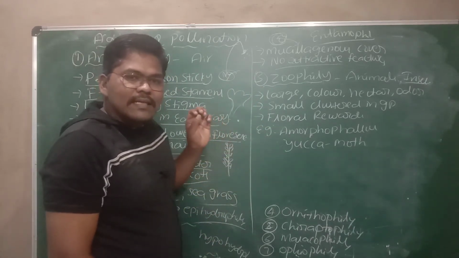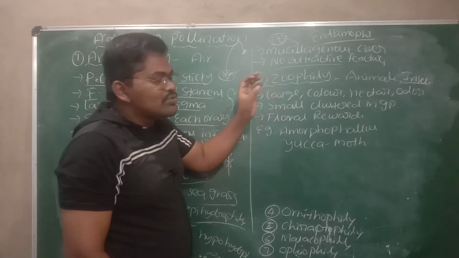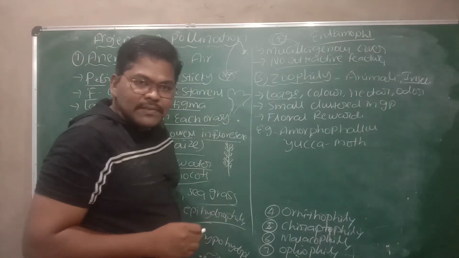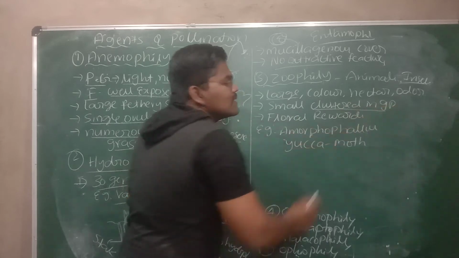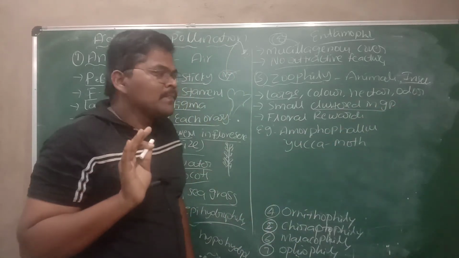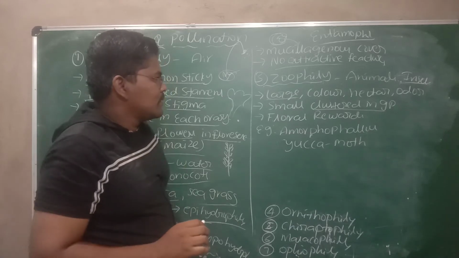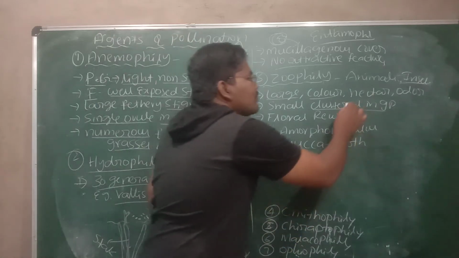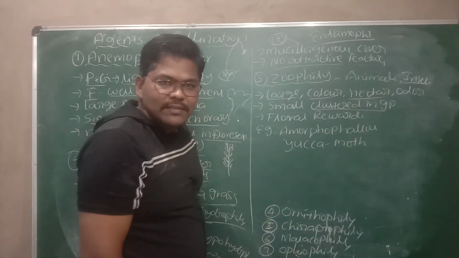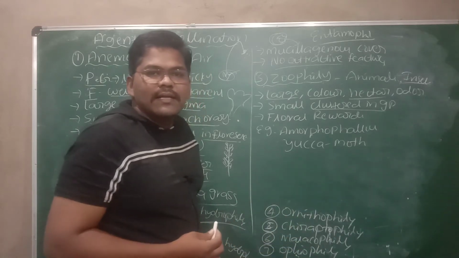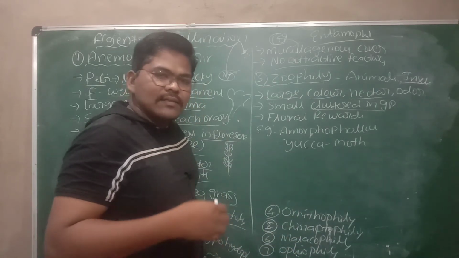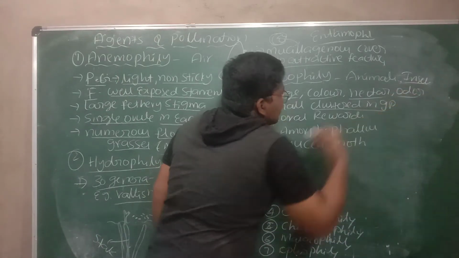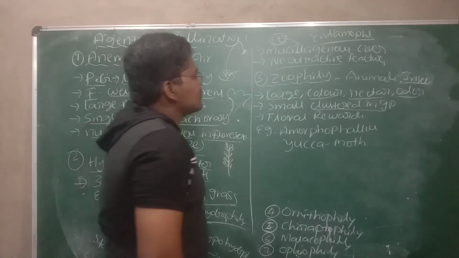Then if you see the characters of zoophilous flowers, those are large in size. If they are small, those are clustered in a group, and those are colorful to attract the insects, to attract the animals, and they produce nectar to give to animals. The insects are attracted to take nectar. They will take nectar and also use it for the pollination, and they have a good smell also.